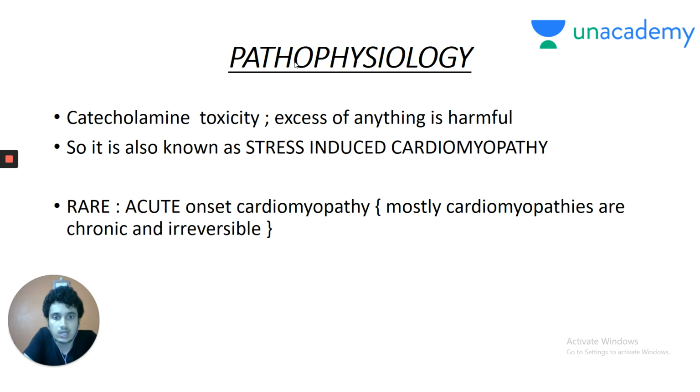It is an acute onset cardiomyopathy. Remember, my friends, this is very, very important because all the cardiomyopathies we saw were chronic: dilated and restrictive cardiomyopathies were chronic, whereas HOCM was also a chronic cardiomyopathy, but it can present acutely with sudden cardiac death. So, for acute onset cardiomyopathy after emotional trauma, especially in Japanese patients, you have to rule out Takotsubo